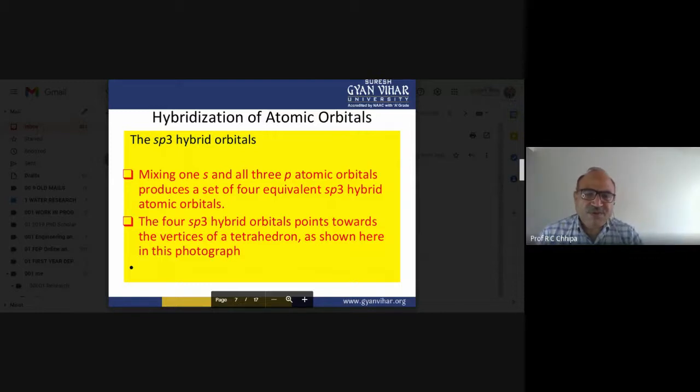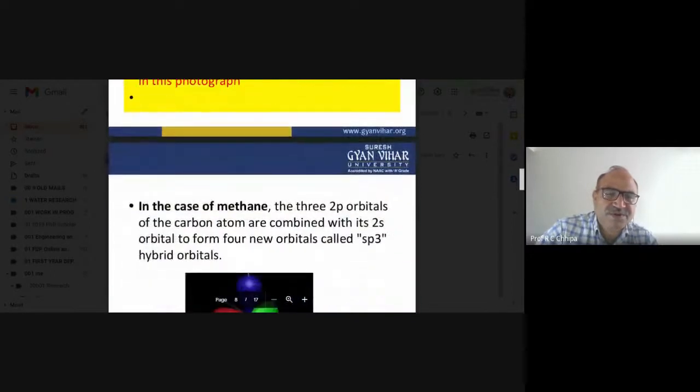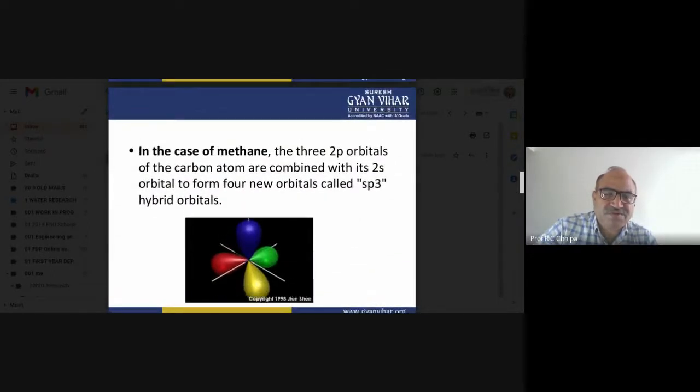So the four sp3 hybrid orbitals point towards the vertices of a tetrahedron, as shown here in this photograph. In this case, we have to take the example, which is methane, where carbon has 1s2, 2s2, 2p2. So here we can say in the case of carbon, 6 electrons, 1s2, 2s2, and four electrons are in the second shell.